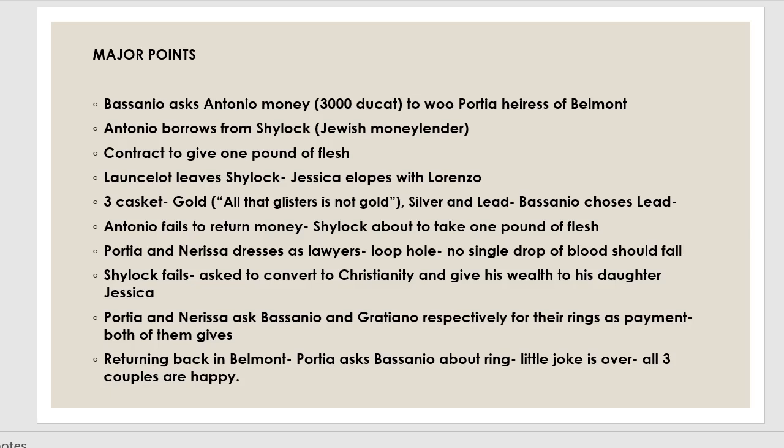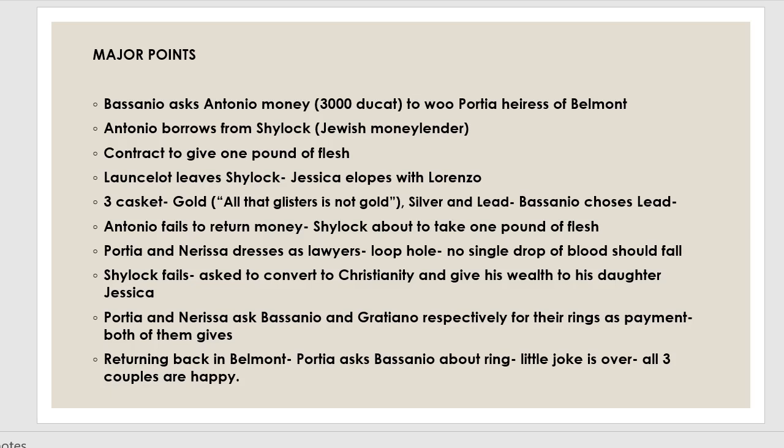So Bassanio gets that the lead casket is the correct one, and he chooses the lead casket, finds the portrait of Portia inside it, and finally gets to marry Portia. Now they are happy, and at that time itself we can see two other couples. One is Bassanio's friend Gratiano, who is now ready to marry Portia's friend Nerissa, and the eloped couple, that is Shylock's daughter Jessica along with her husband Lorenzo. So they are happy now.